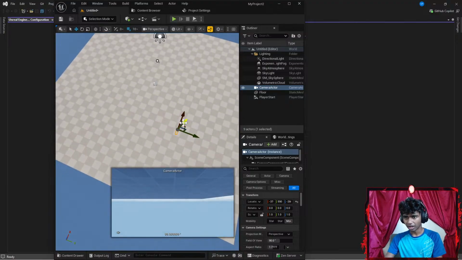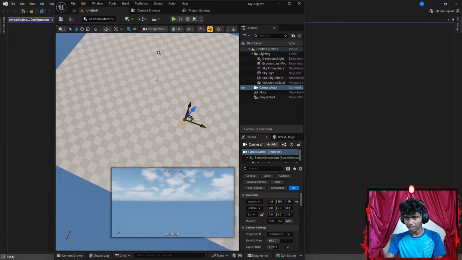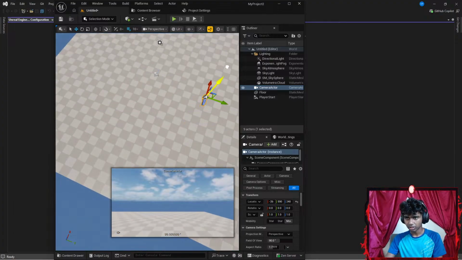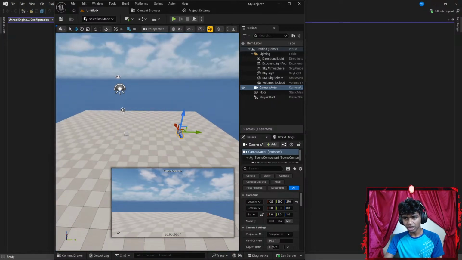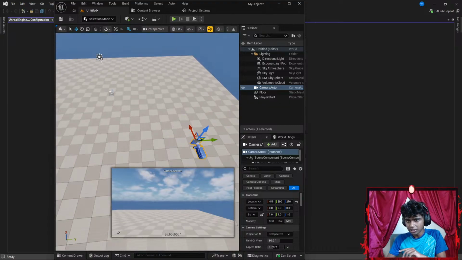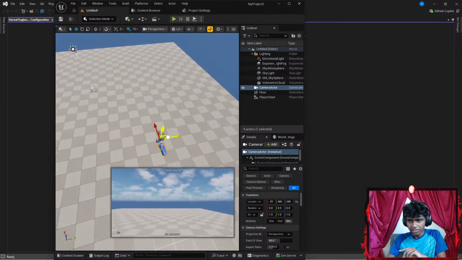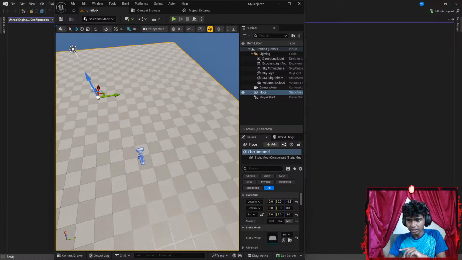Although I want to get it a bit higher. Hold up, guys, let me go ahead and get it a bit higher. How do you get it higher? There. Now I gotta be really careful when positioning it. Where do I want my camera to be? Maybe somewhere here. I want it to be somewhere in the left, lower, a bit up. There we go. I think that looks good.